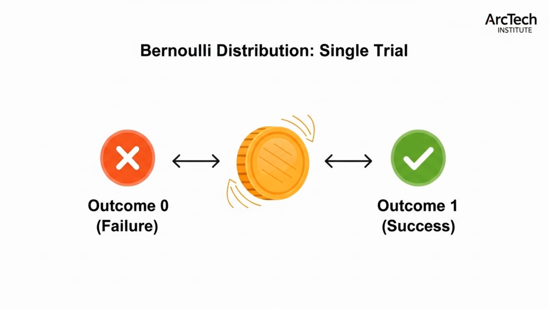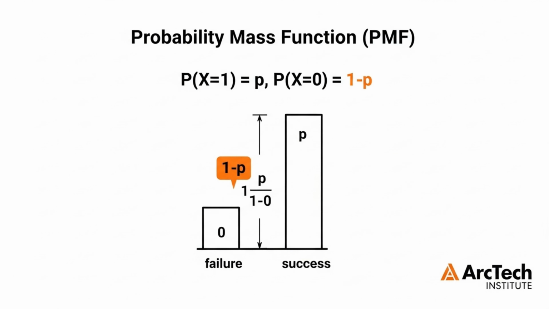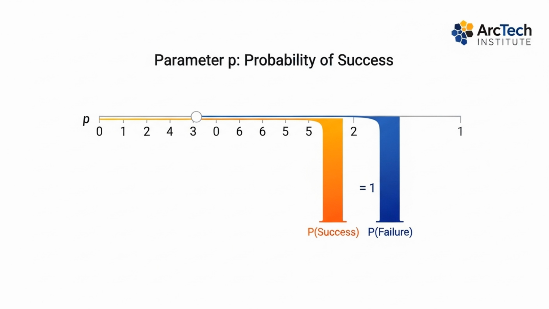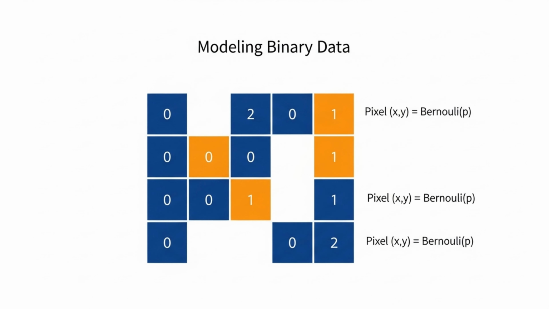The Bernoulli distribution models a single binary outcome, success or failure, yes or no. Think coin flip. Its probability mass function, or PMF, gives the probability of each discrete outcome. The single parameter p represents the probability of success. 1 minus p is the probability of failure. Bernoulli is ideal for modeling binary data, like pixels in a black and white image, or activation states.